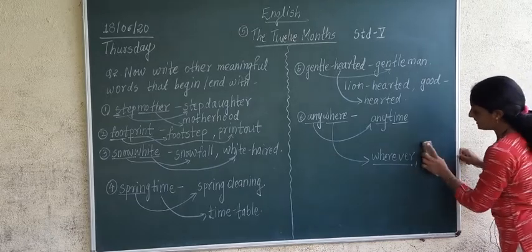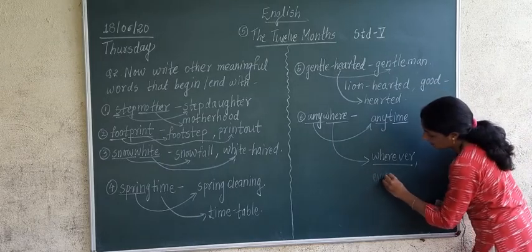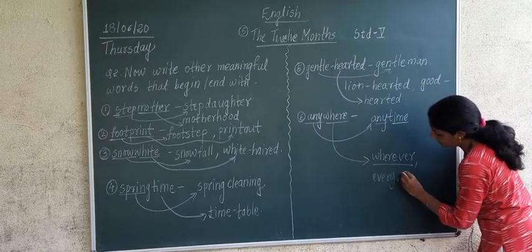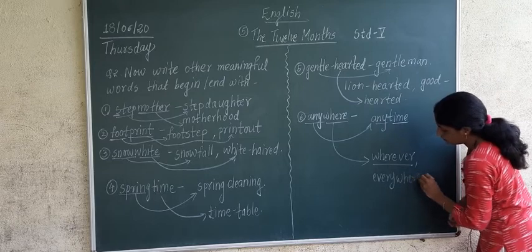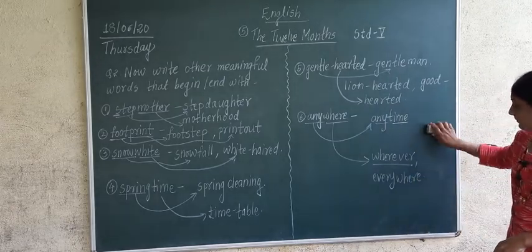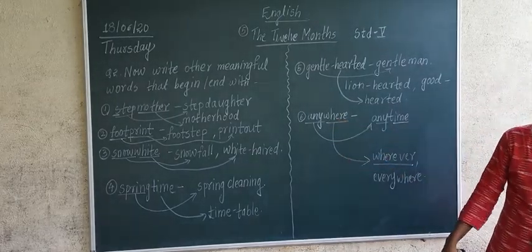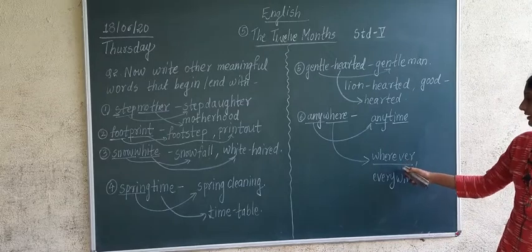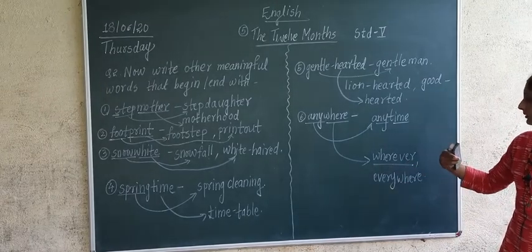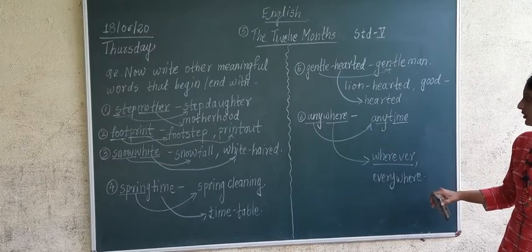Everywhere, yes, every plus where. So what word has it become? Everywhere. Wherever. I think this much is enough for you.